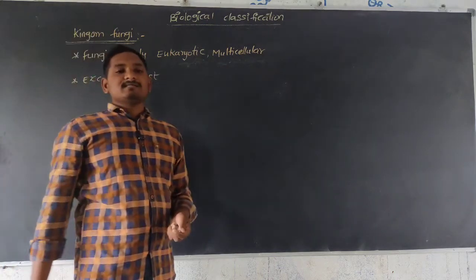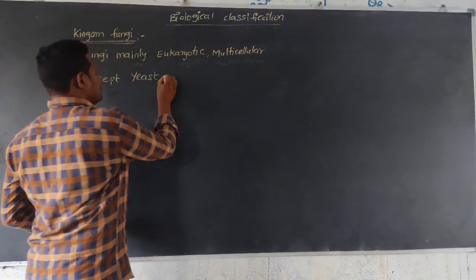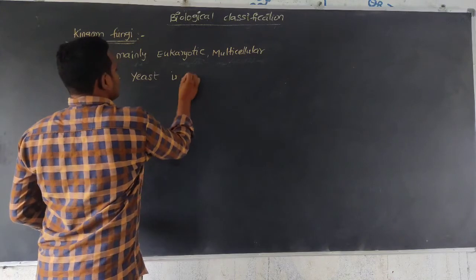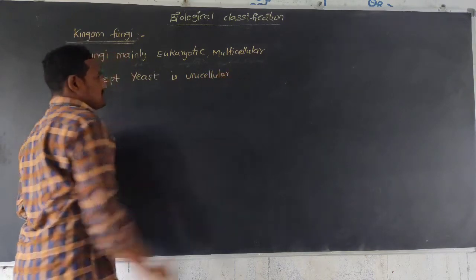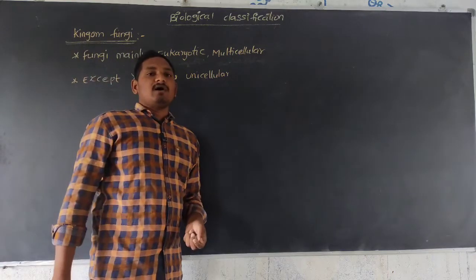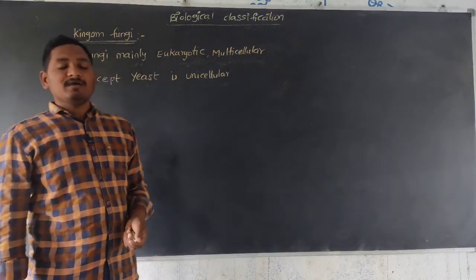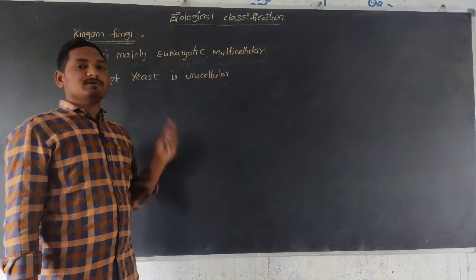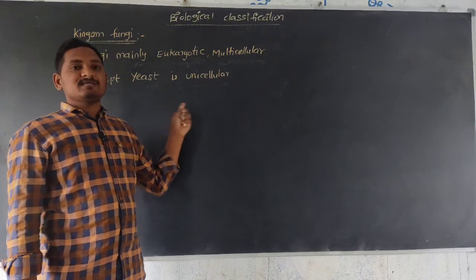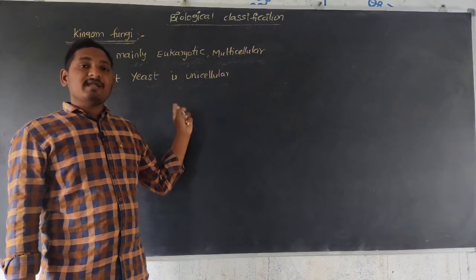Yeast only is a unicellular organism. So all organisms in the kingdom fungi are mainly multicellular eukaryotes, except yeast. Yeast is eukaryotic and unicellular.